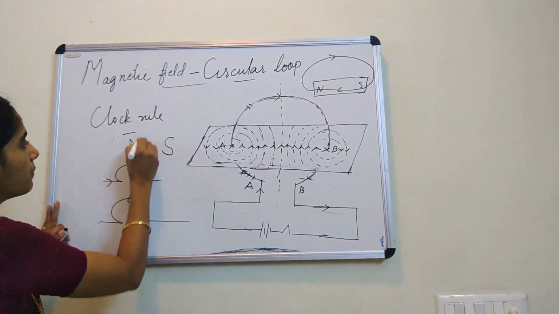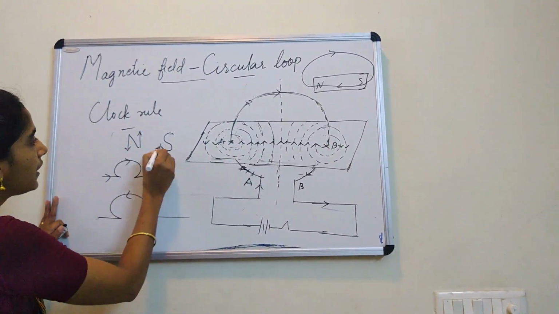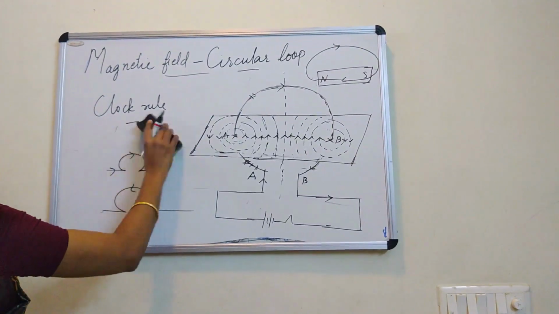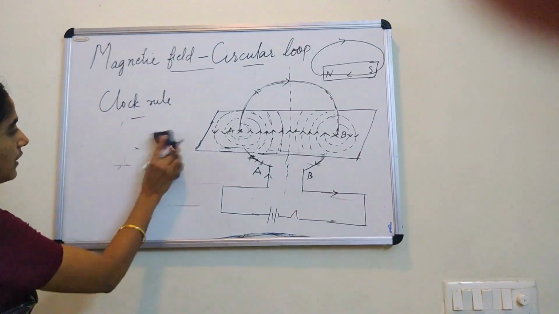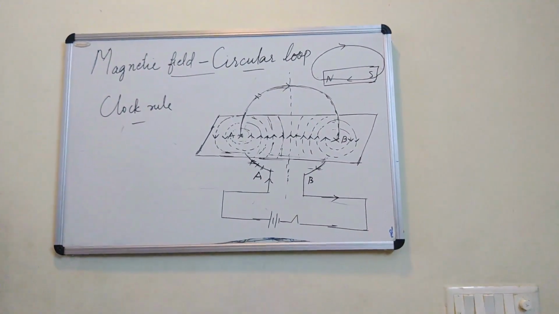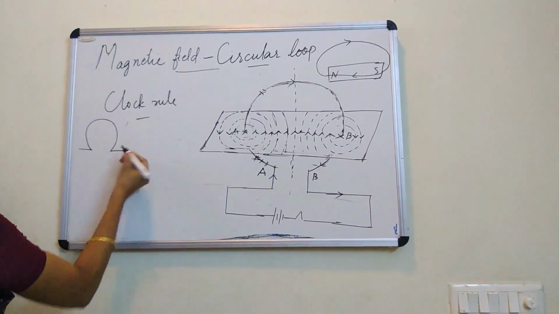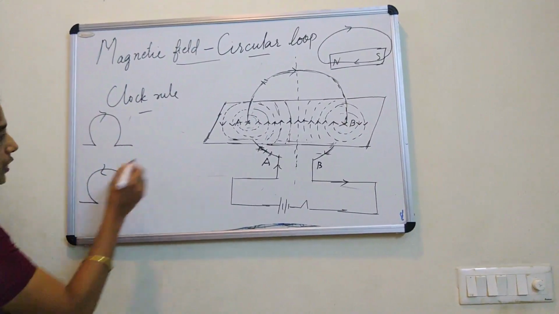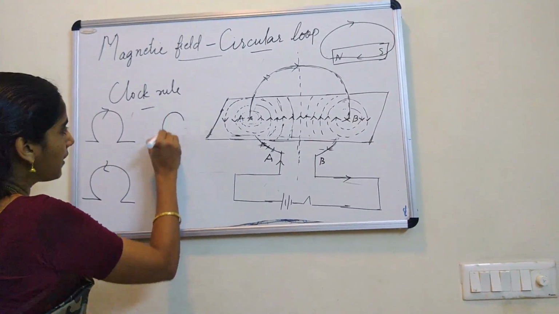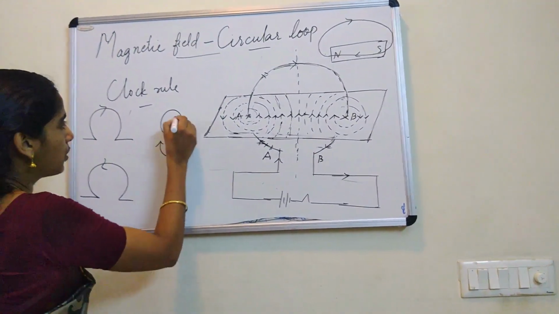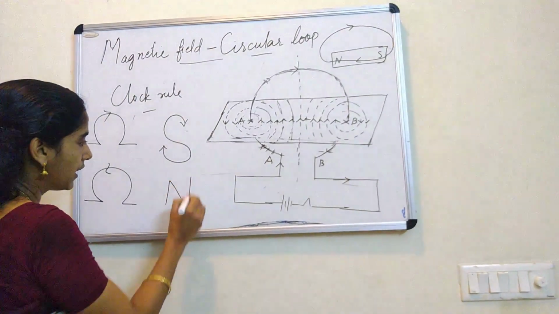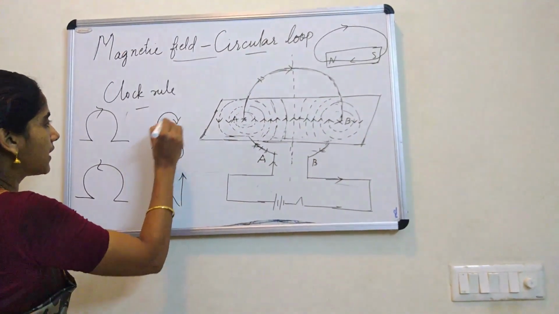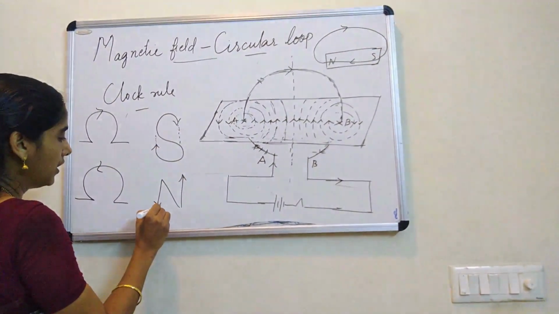just write two poles. We are going to identify the poles. Just put an arrow here, here and here. Let me write it once more. I think it may not be visible to you. I will draw it once more, okay. Here comes one ring, and here the current is clockwise, here anti-clockwise. Then let me draw two poles here. We are going to identify which one is the north pole and which one is the south pole. For that, let me put a dot here to join the